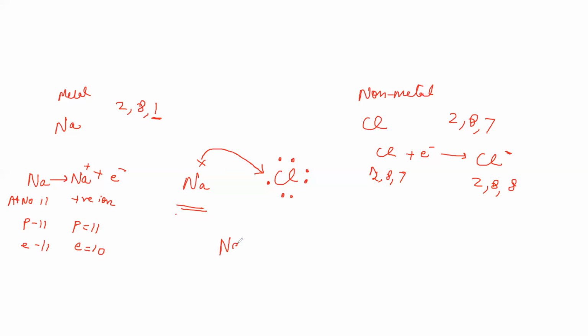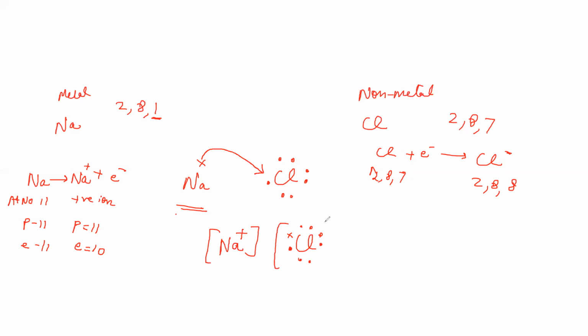When Na loses its electron, it becomes plus. When chlorine gains 1 electron, I am representing the electron taken from sodium by a cross, just to make you understand that this electron was being given by the sodium atom.